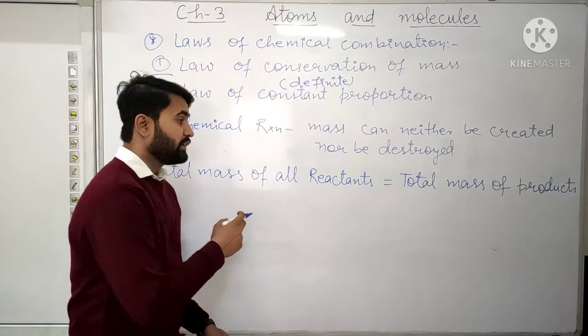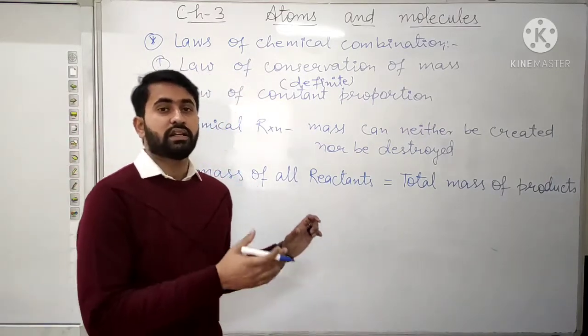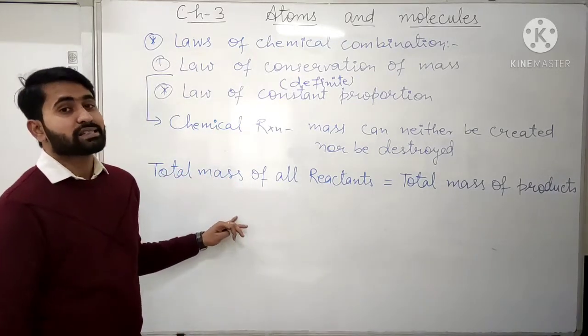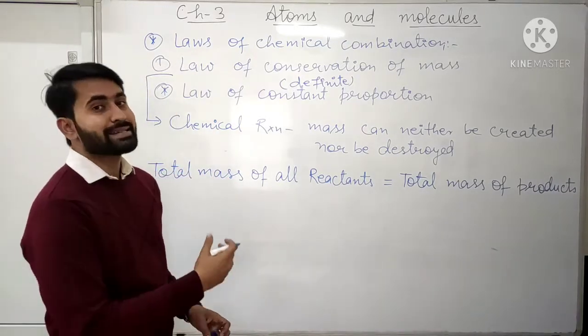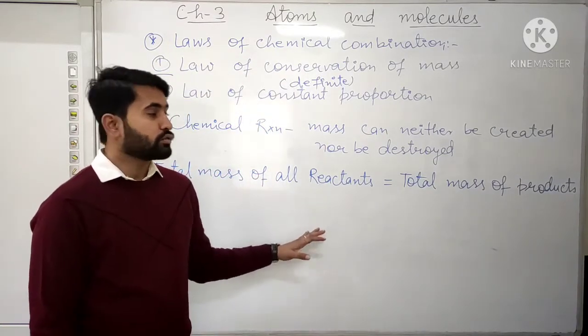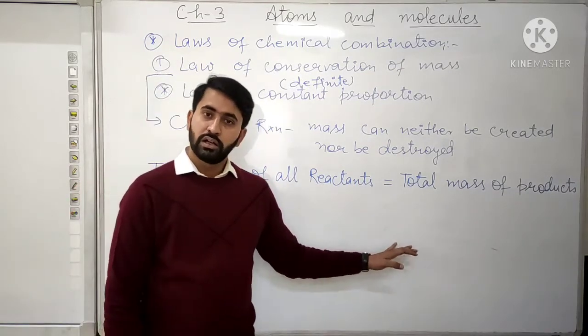Now, to verify this law, the container or the apparatus that we use should be a closed one, because in some reactions gases are formed. The mass of the gas will also be added in the mass of the products.